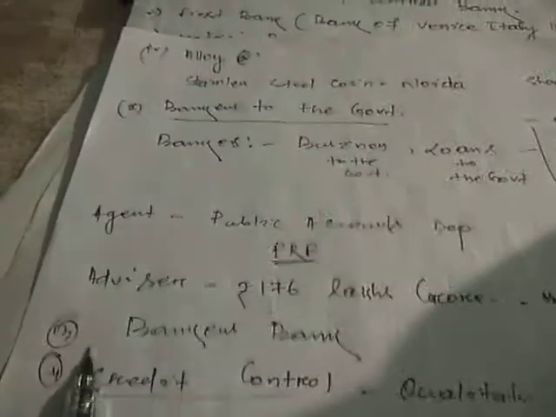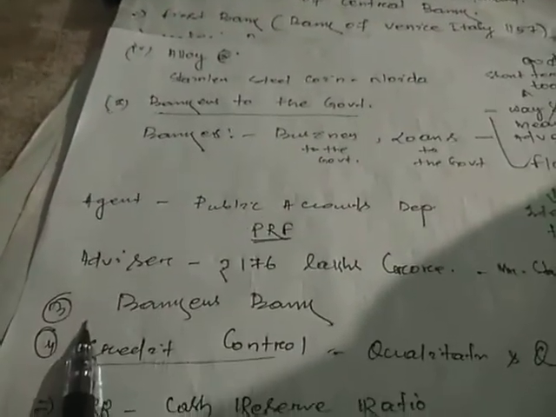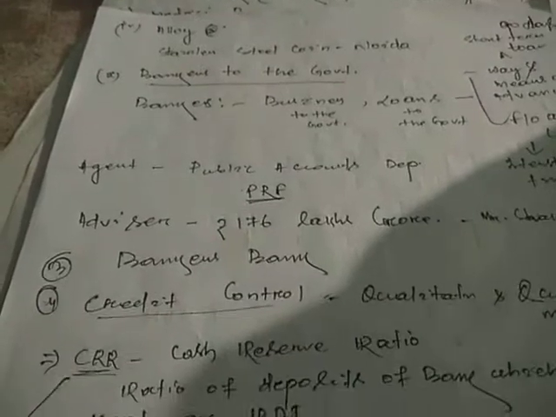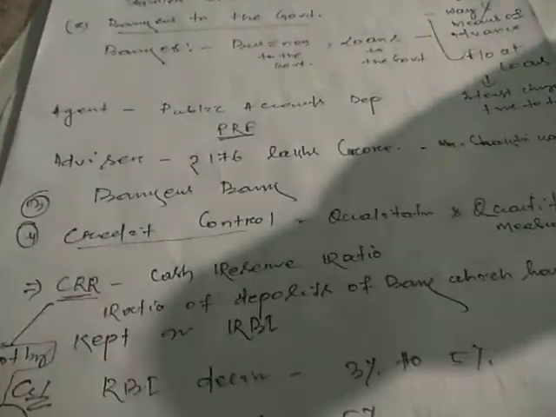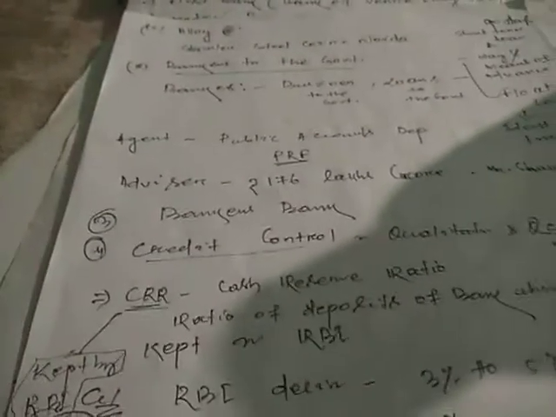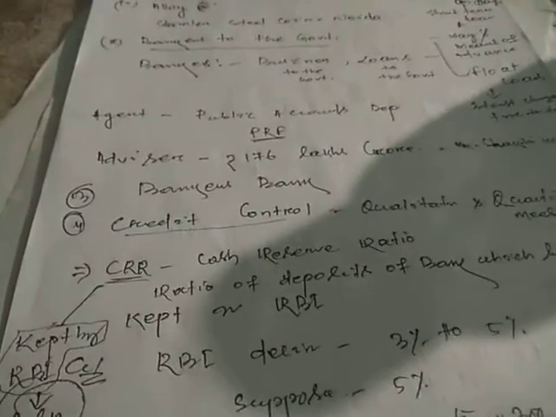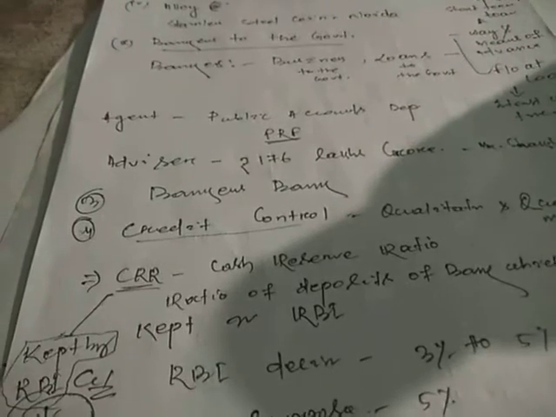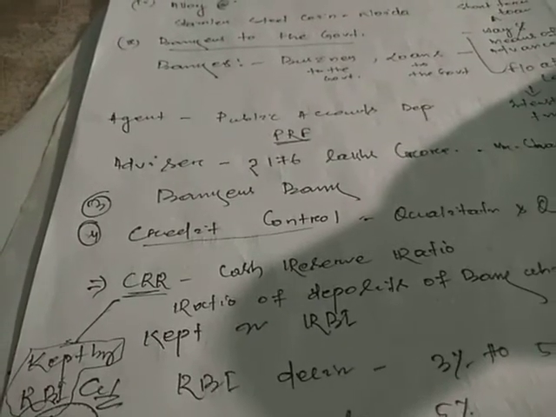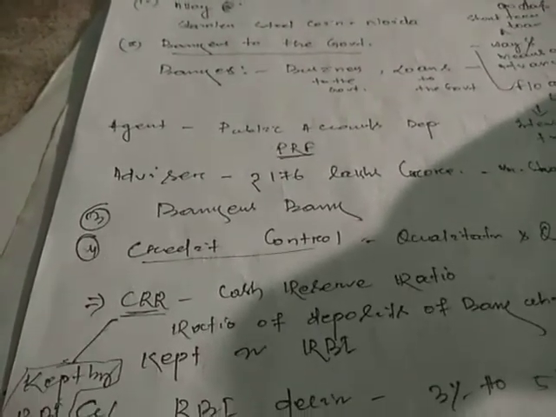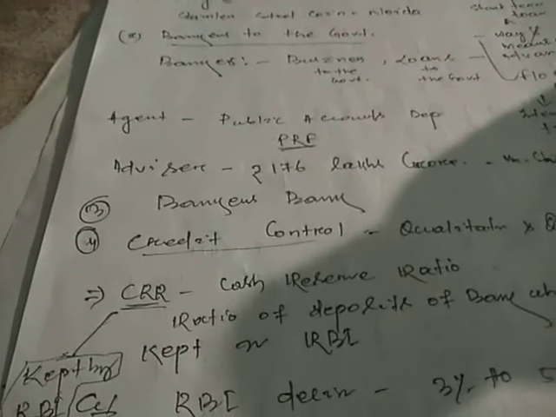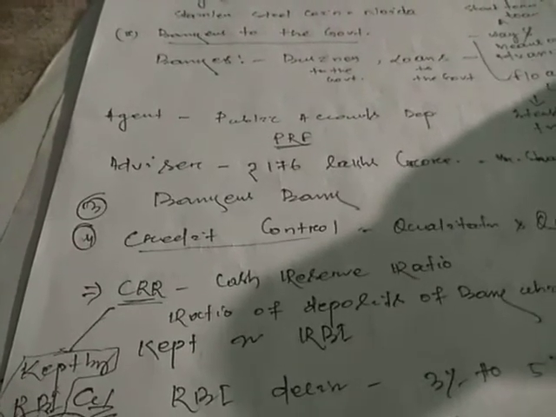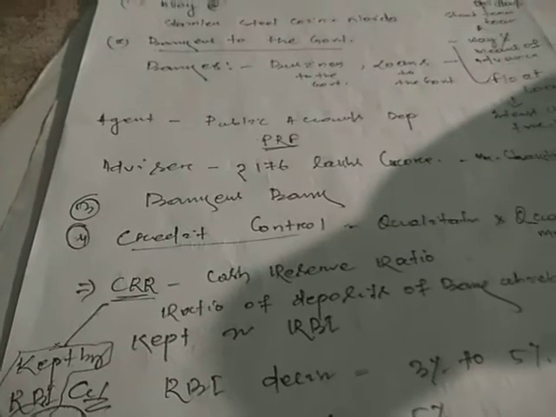Then come to the third function of Reserve Bank of India, RBI, that is banker's bank. Every bank you see, like State Bank of India, Punjab National Bank, Allahabad Bank, Bank of India, all these banks are controlled by RBI, because RBI takes the decisions.